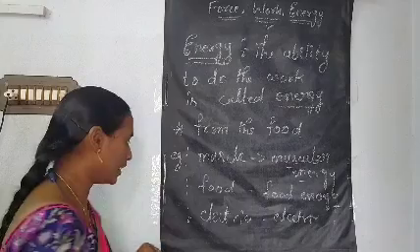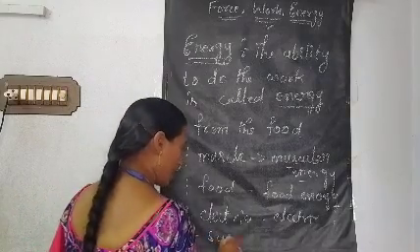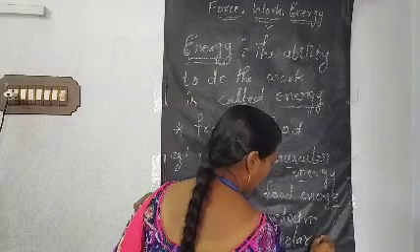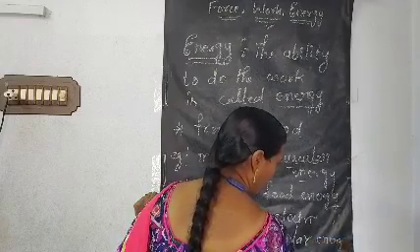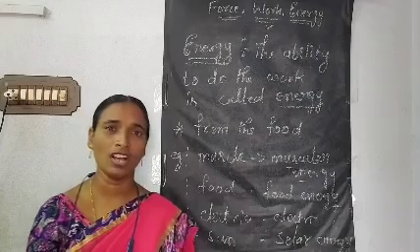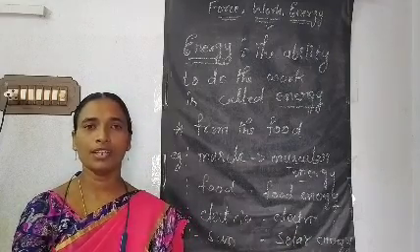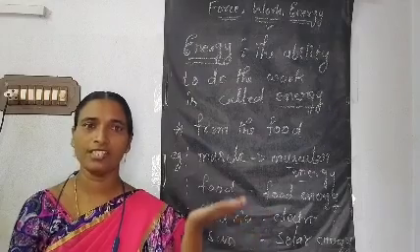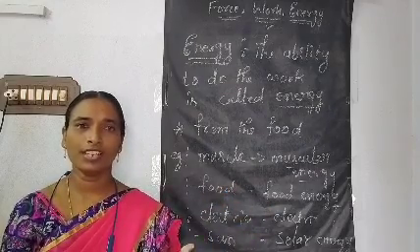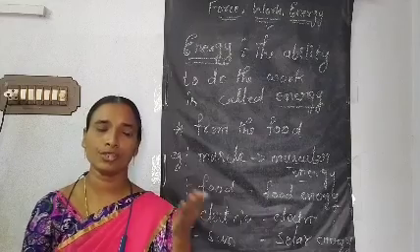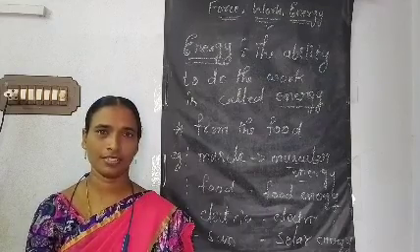This kind of energy is called solar energy. Why are they using it? Because the cost of liquid gas is increasing day by day. To decrease that, they are using solar energy to cook rice and heat water.